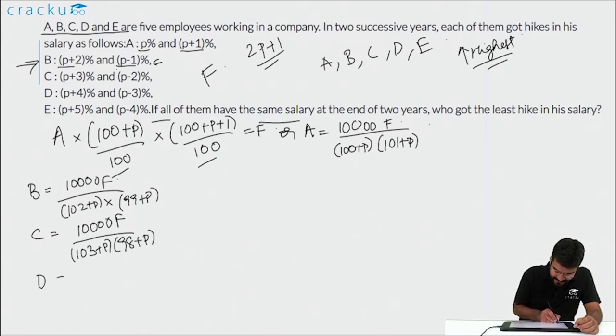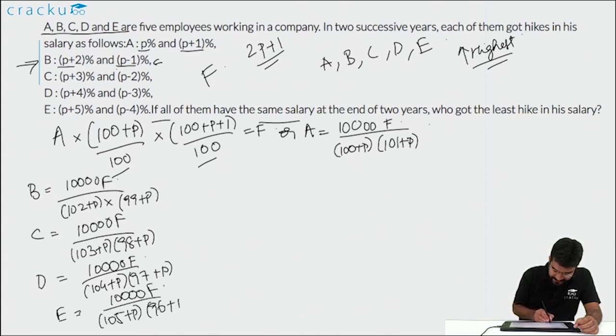And the value of D will be 10,000 F by (104 plus P) into (97 plus P), and the value of E will be 10,000 F by (105 plus P) into (96 plus P).